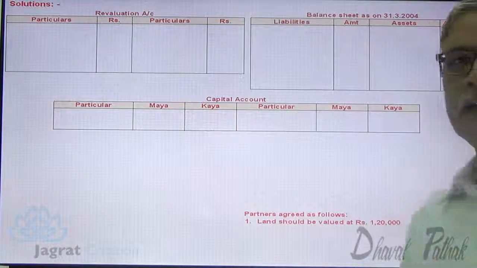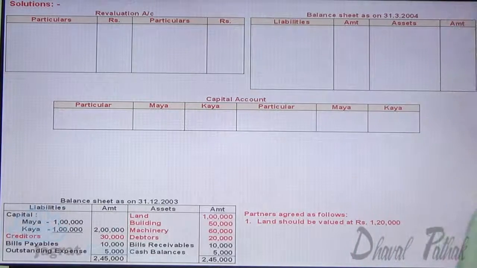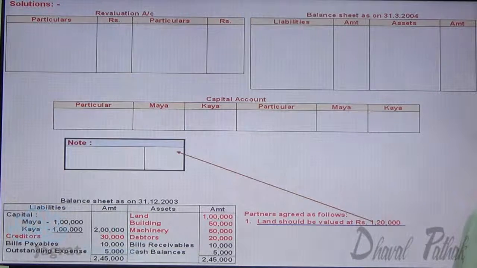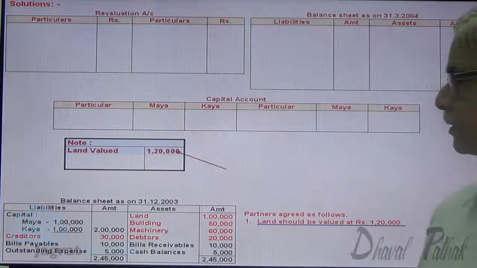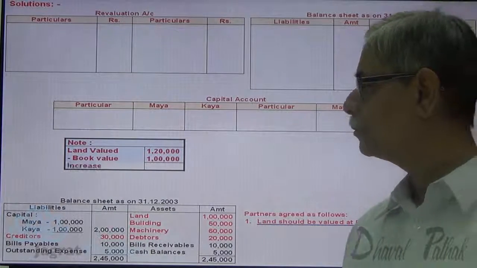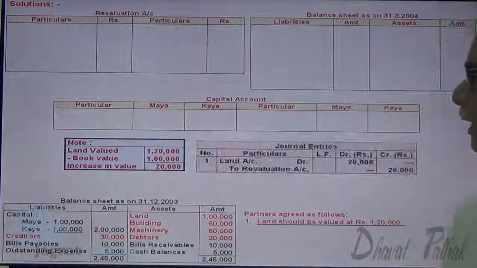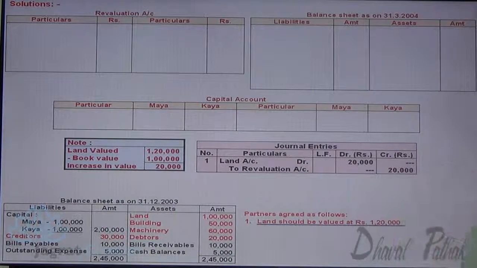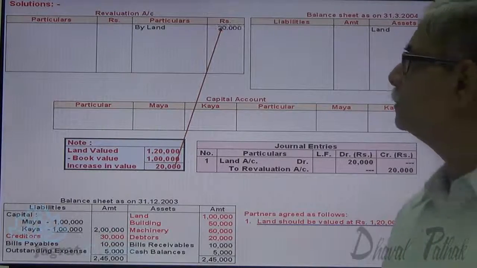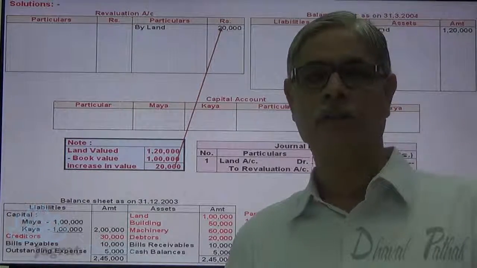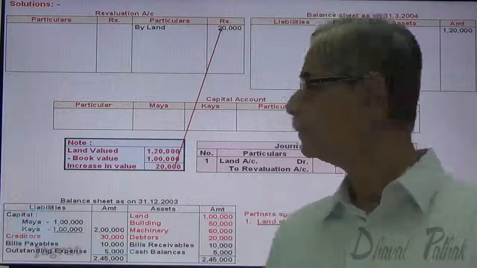Land should be valued at 1,20,000. Look at the working. Valuation made 1,20,000. Book value 1 lakh. Increase 20,000. Journal entry for that. Land account debit to revaluation account credit. Land appears at 1,20,000. Revaluation account is credited with 20,000. This is our first revaluation adjustment is considered.